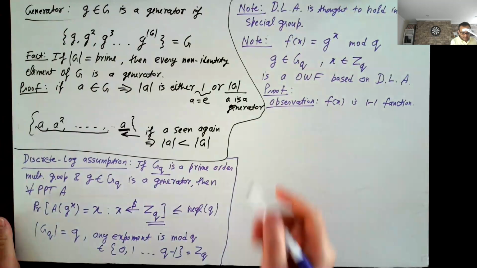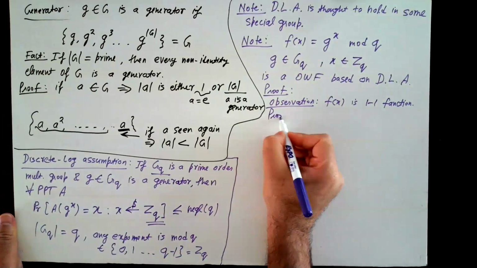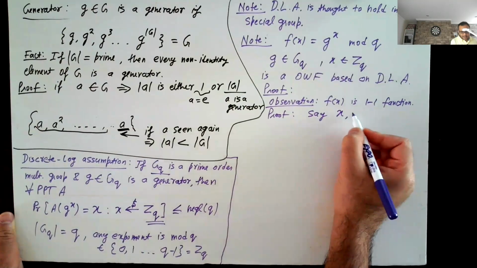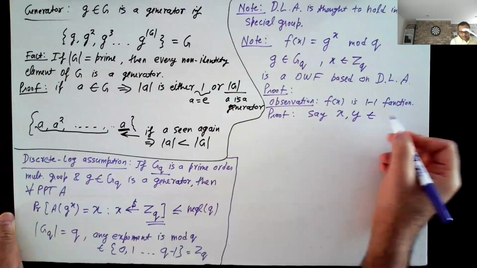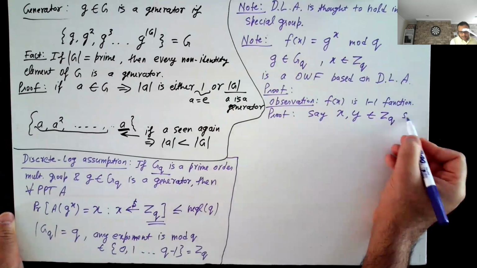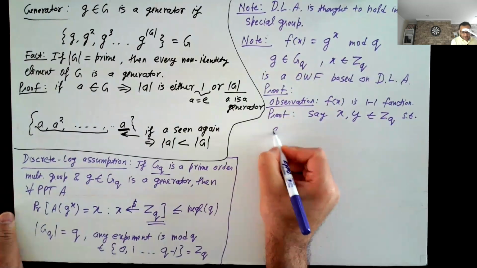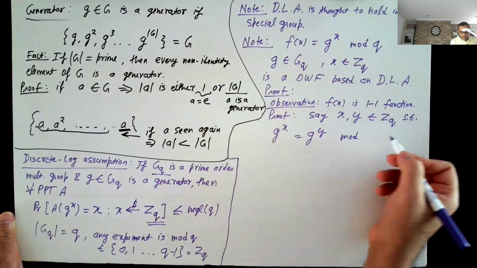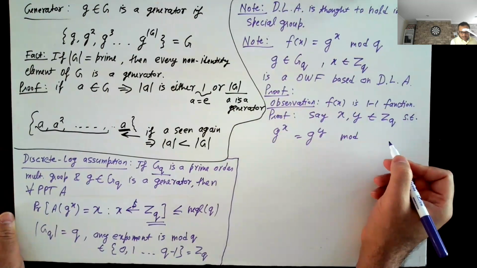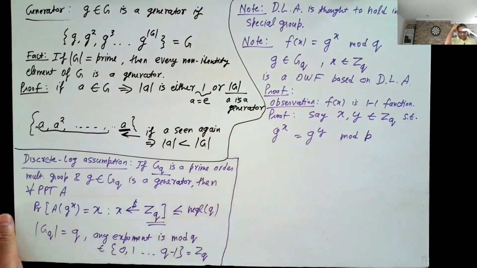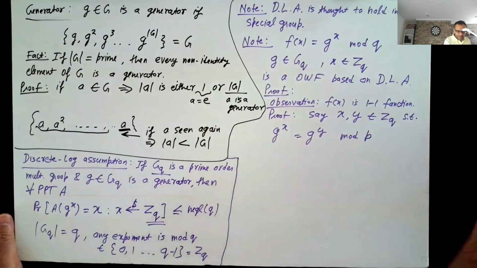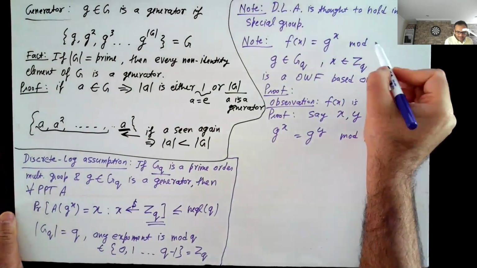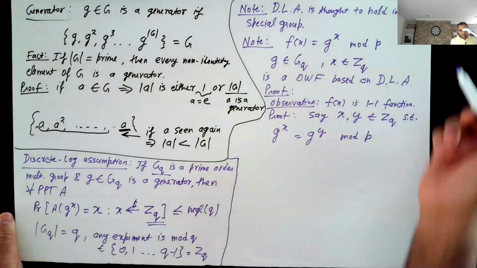So, proof. Say we have x and y, they're both in ZQ such that g to the power x equals g to the power y mod p, actually. By the way, this is not mod q. The group operation is all mod p.